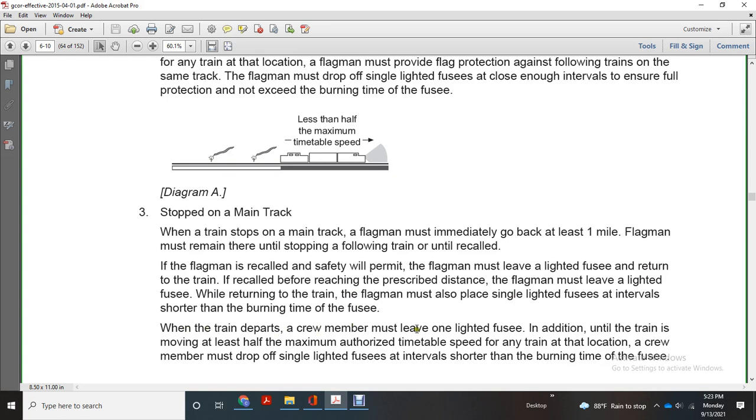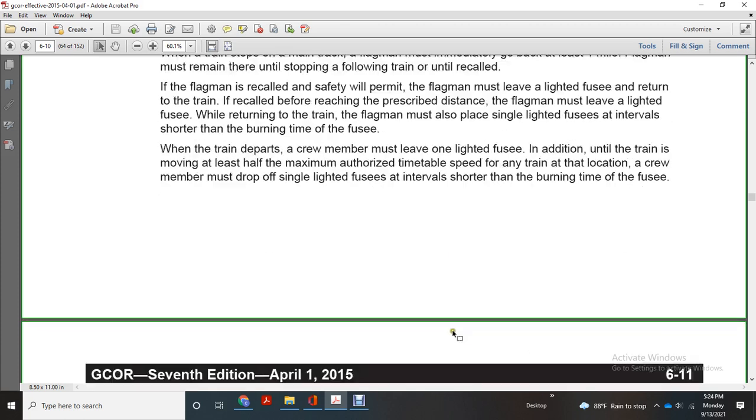The flagman must also place single lighted fuses at intervals shorter than the burning time of the fuse. When the train departs, the crew member must leave one lighted fuse in addition, until the train is moving at least half the maximum authorized timetable speed for the location. The crew member must drop off single lighted fuses at intervals shorter than the burning time of the fuse.